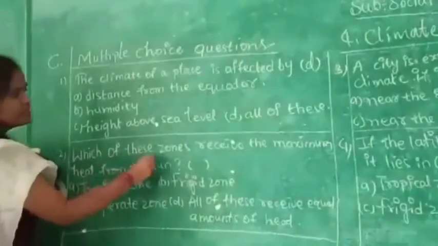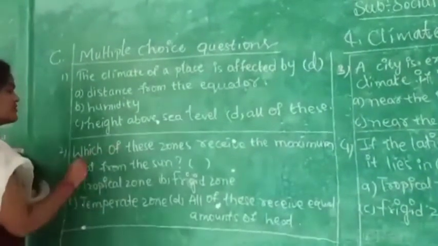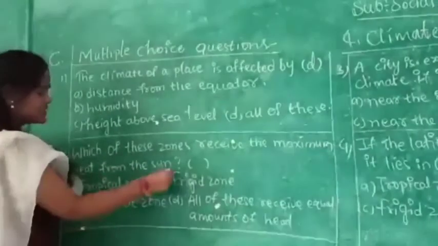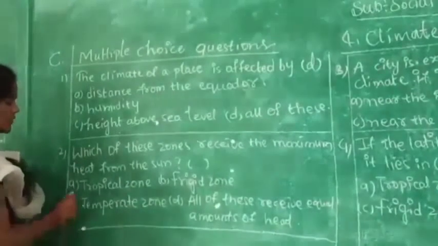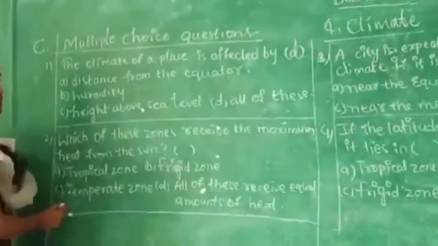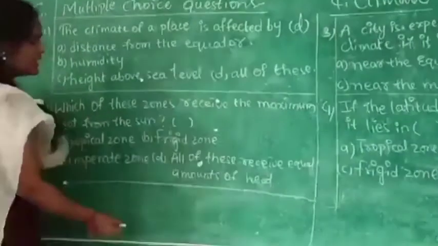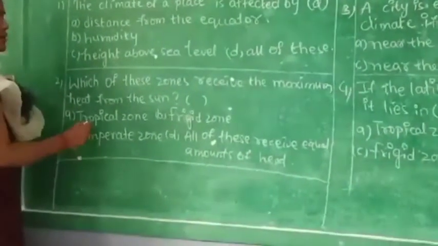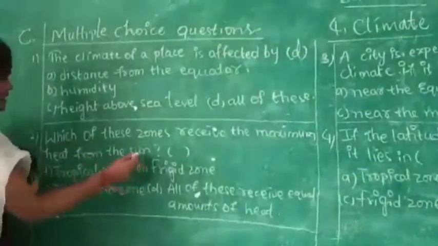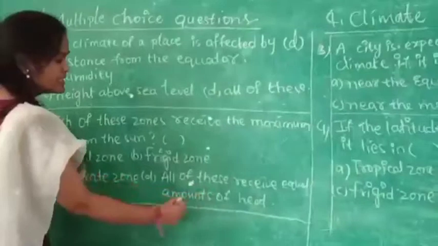Which of these zones receive the maximum heat from the sun? So they have given some zones here: tropical zone, frigid zone, temperate zone, and all of these receive equal amounts of heat.